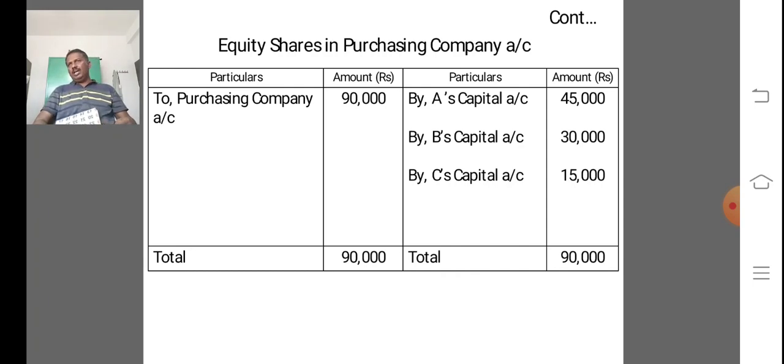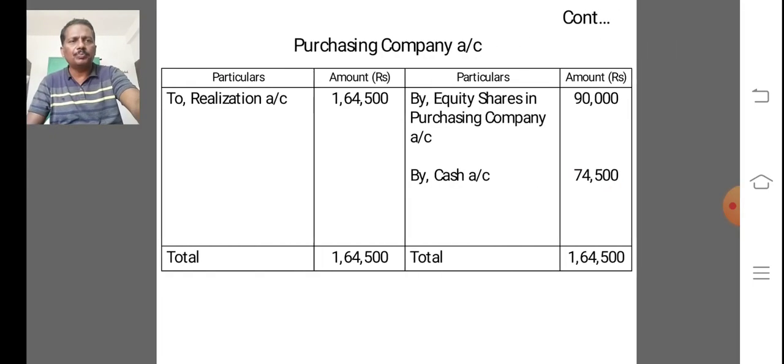So based on that, we are debiting the purchasing company given in the form of shares, that is 90,000, and crediting concerned partners capital account by A's 45,000, B's 30,000, C's 15,000. Next,